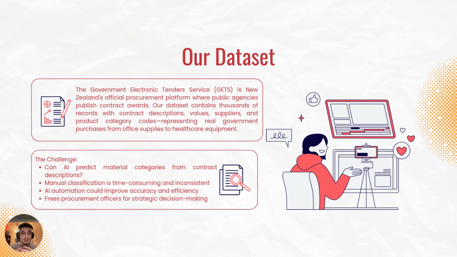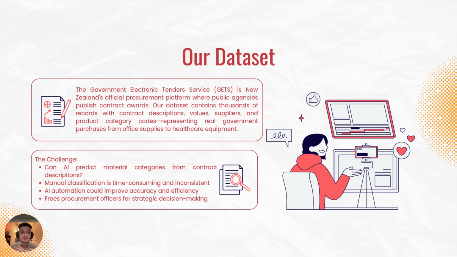Our challenge first is, can an AI predict material categories from just the contract description? Let's say from the contract title or just the contract description itself. Can we find out how to classify the categories? Second, as I explained, manual classification is time consuming and inconsistent.